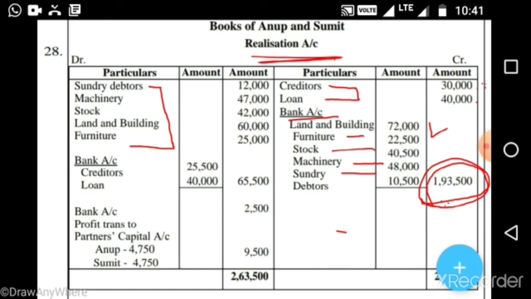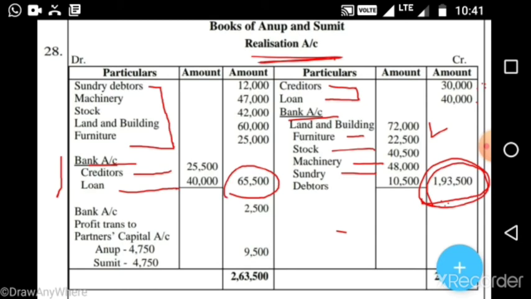Now, what are the liabilities we paid? We will write them in the realization account debit side under a bank account. What is our liability? Creditors. How much did we pay? 25,500. Next, what did we pay? A loan of about 40,000. So the total is 65,500. This is what we actually paid for the liabilities.